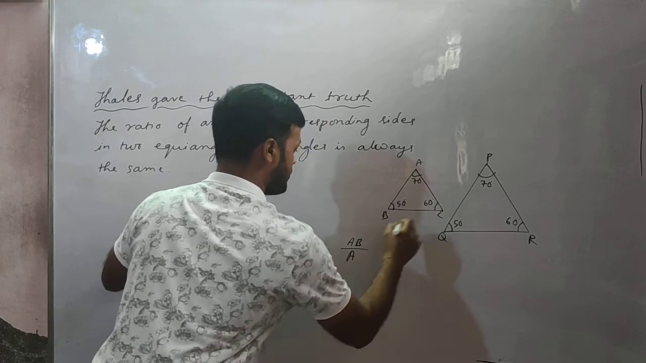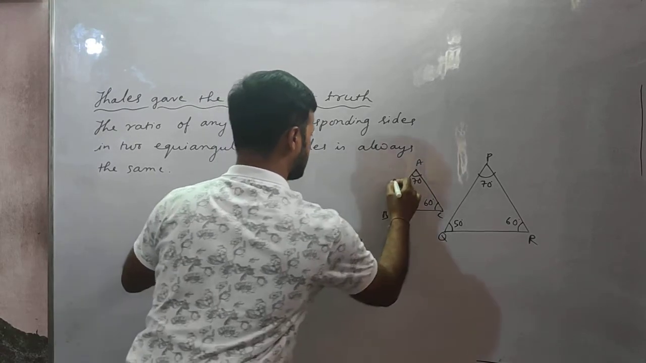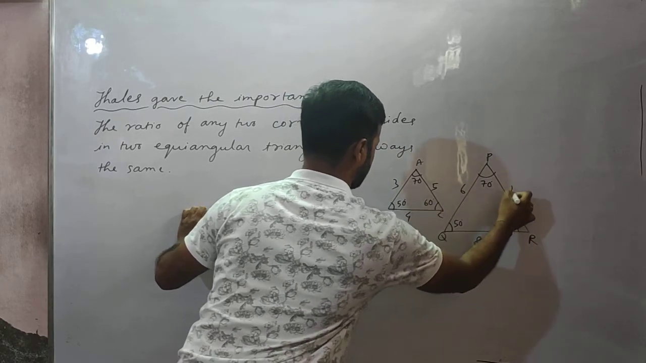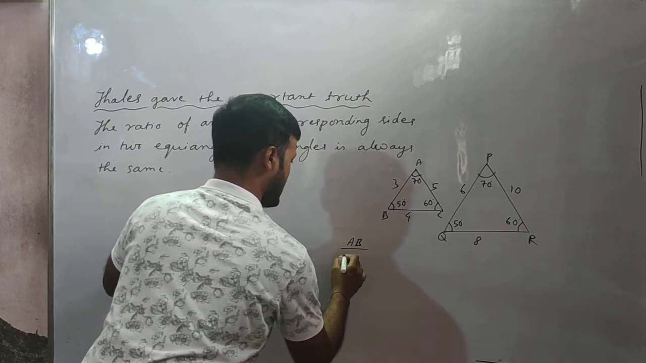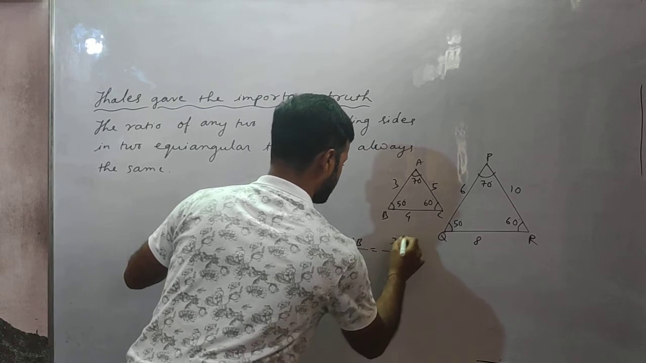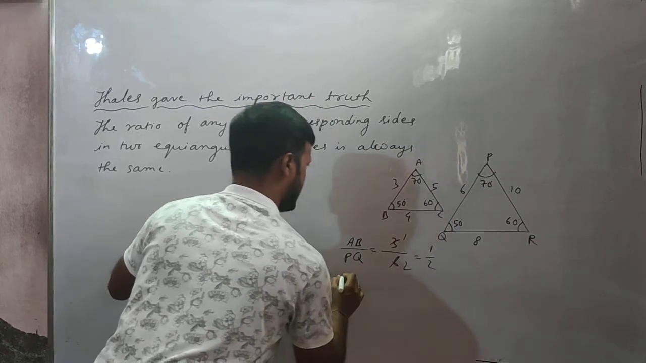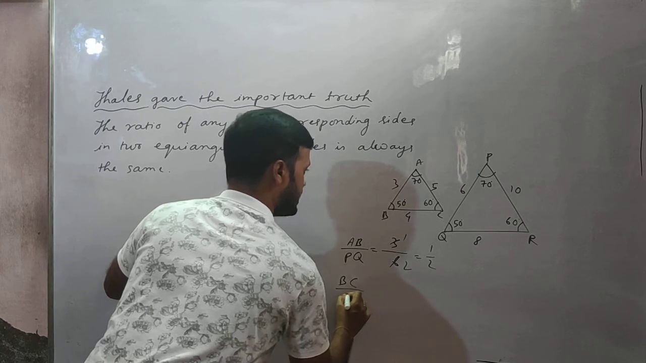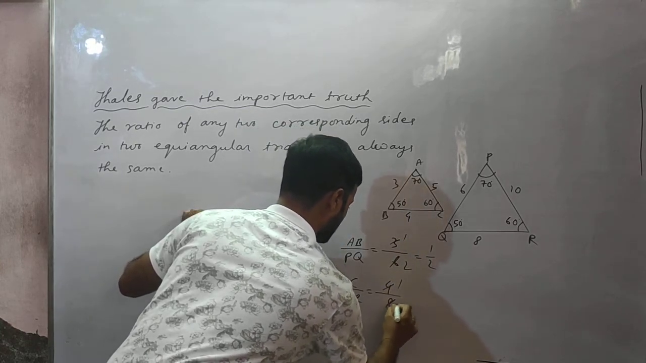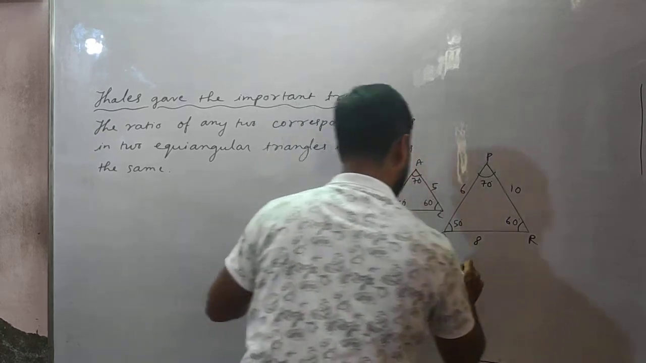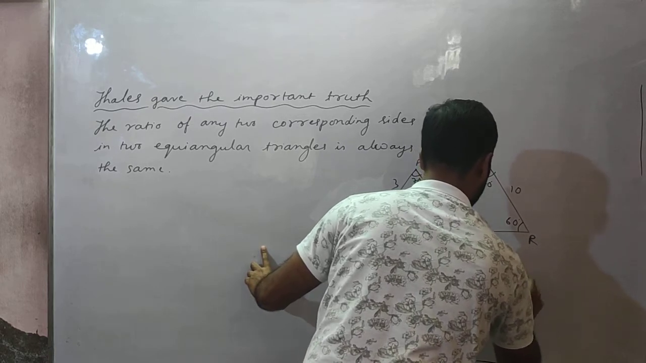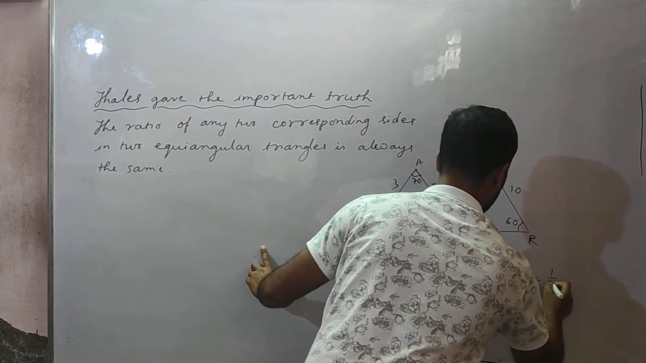That means, suppose this is 3 and this is 6, this is 4 and this is 8, and this is 5 and this is 10, like this. So AB by PQ, for example, will be 3 by 6, that is 1 by 2. In the same way, BC by QR is 4 by 8, that is 1 by 2. And AC by PR is 5 by 10, that is also 1 by 2.